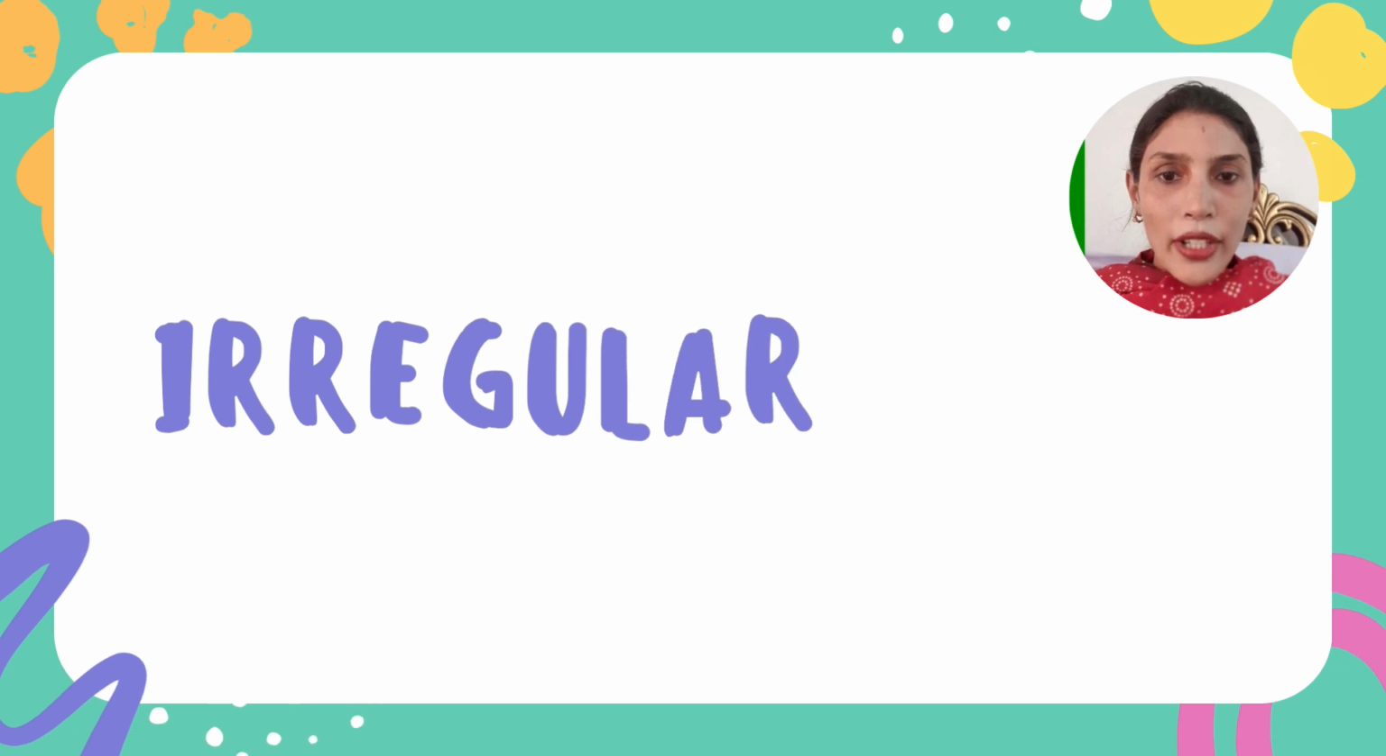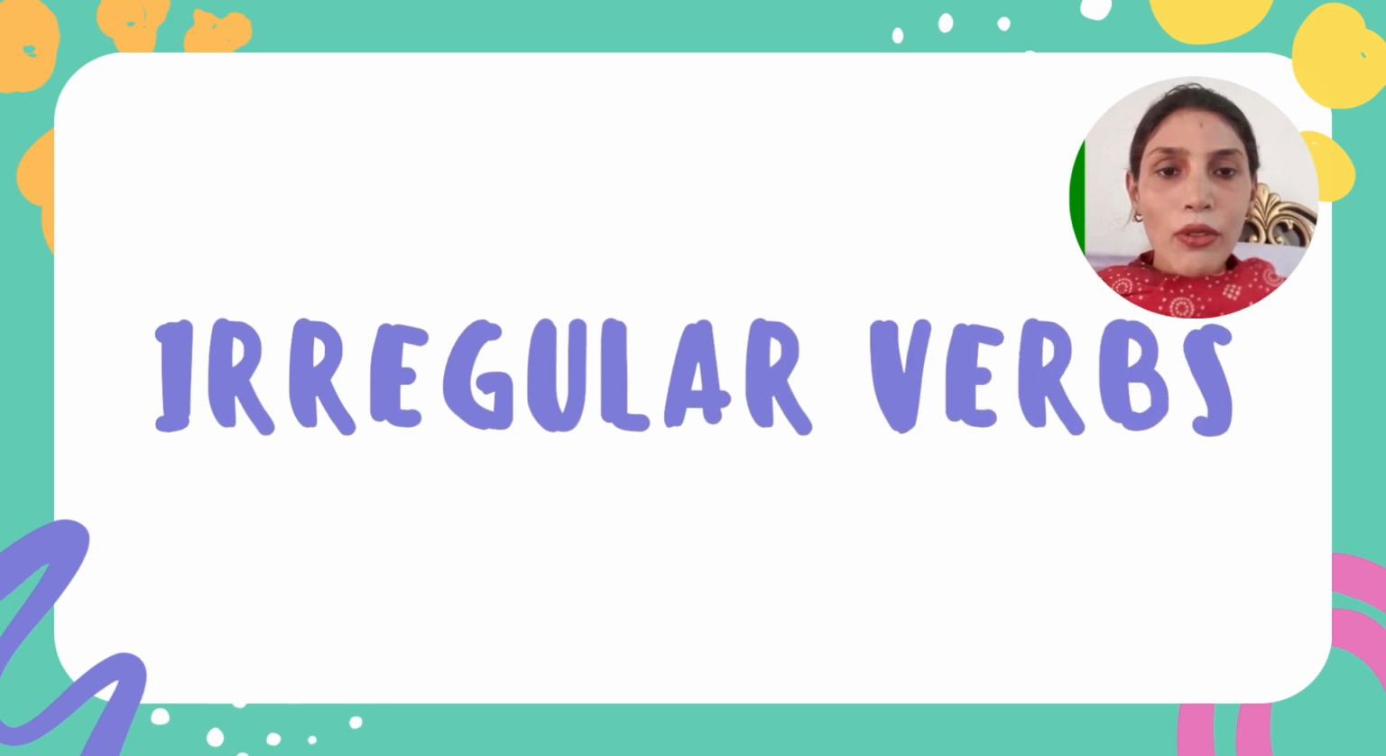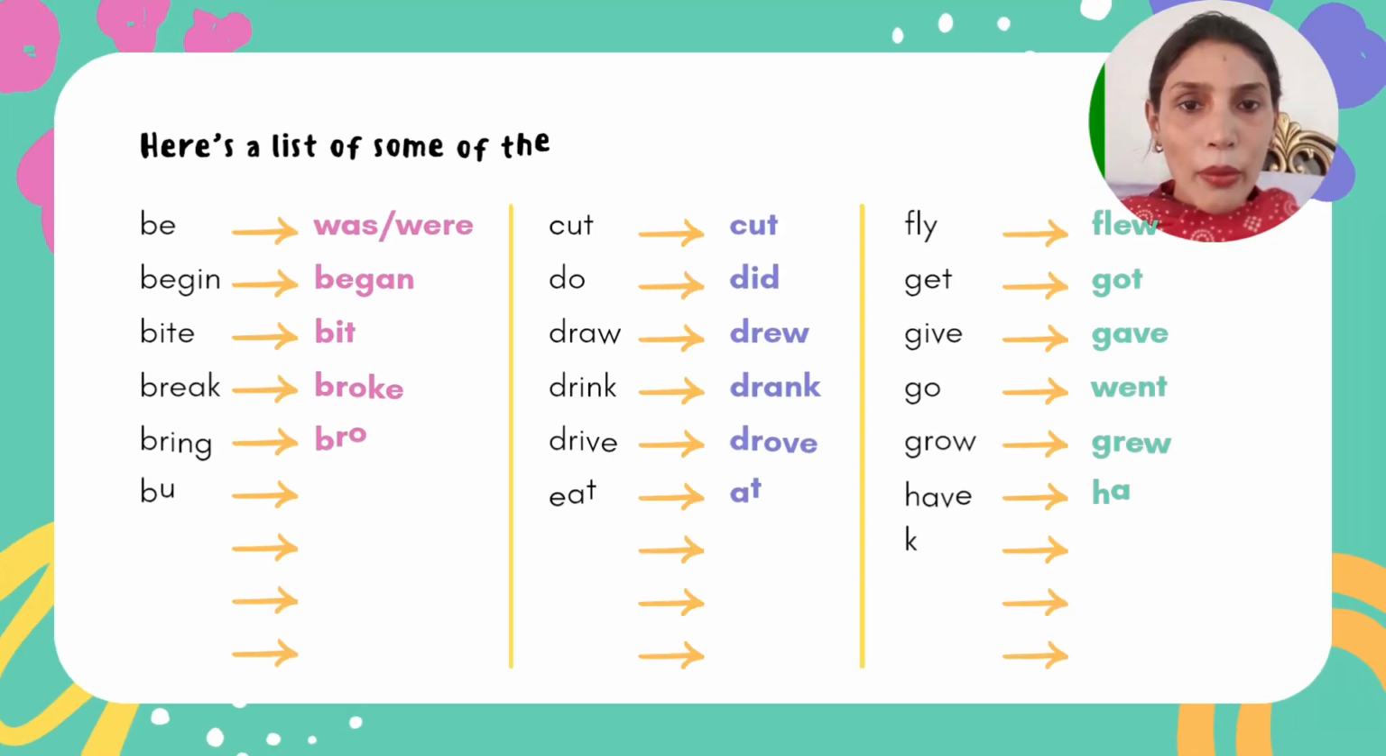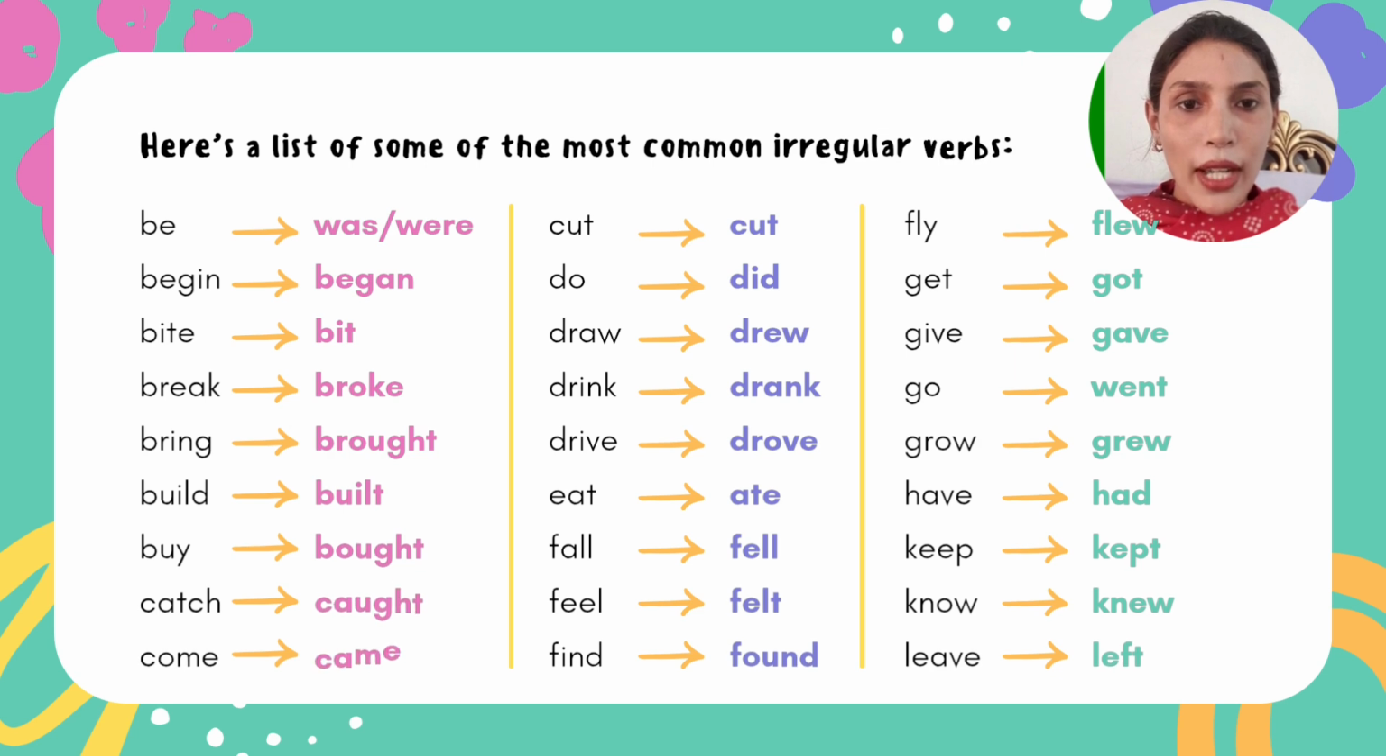So guys, now I'm going to discuss irregular verbs. As I have already told you, they have some unique pattern. We don't add d, ed or ied with this form of verbs. They have their own unique pattern. So let's have an example. Here is a list of some of the most common irregular verbs that are used in our language.